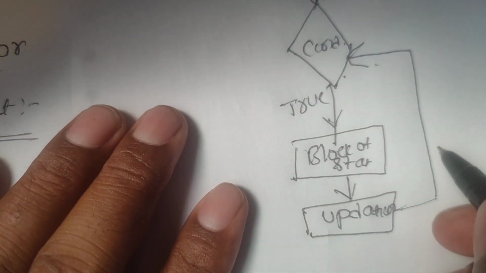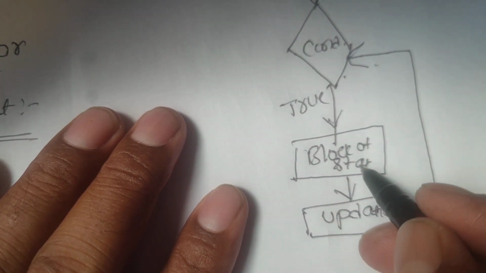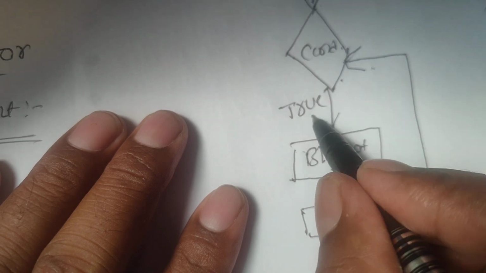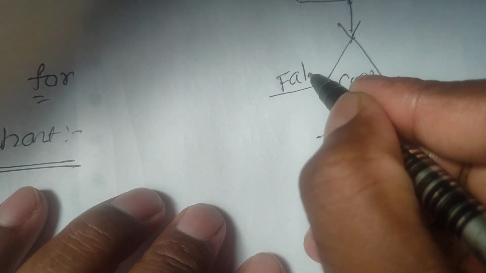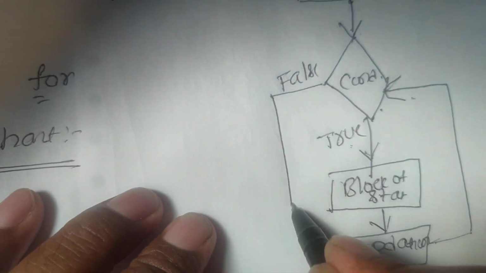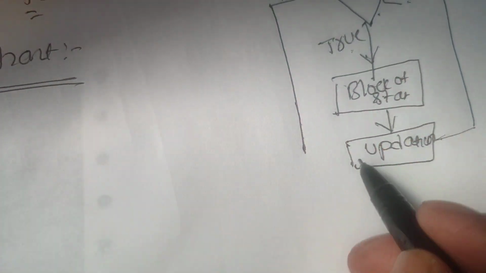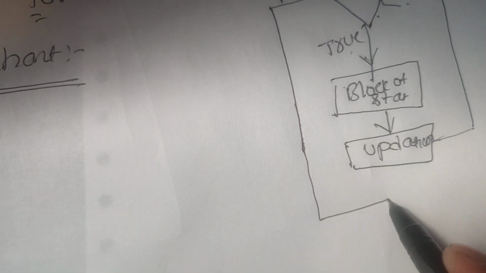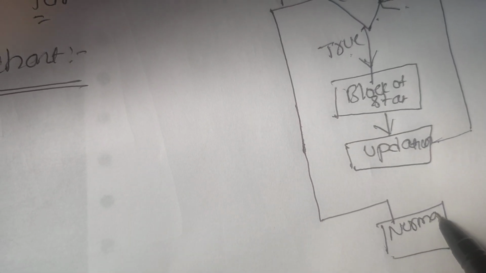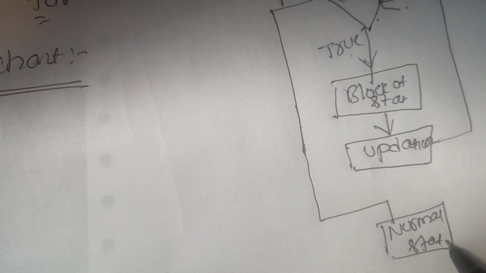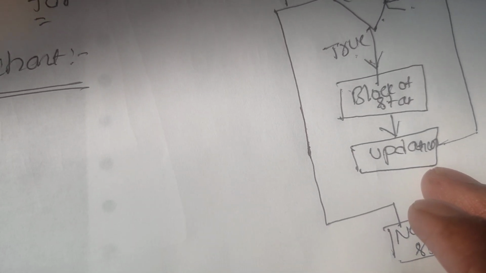This process is repeated many number of times until the condition is false. If the condition is false, then the cursor comes out of the loop, to the normal statements. So this is explained using the flowchart.